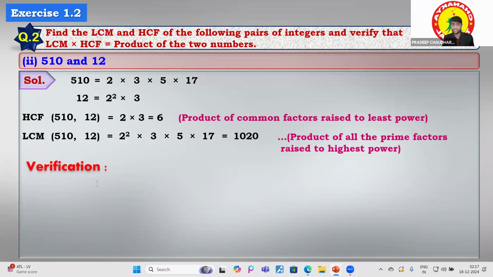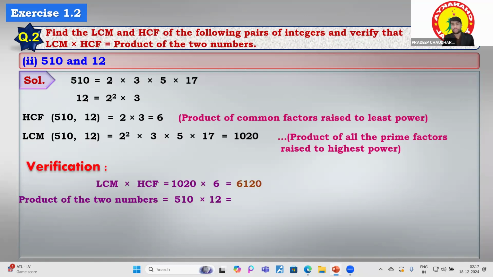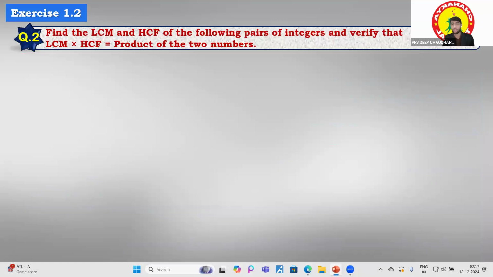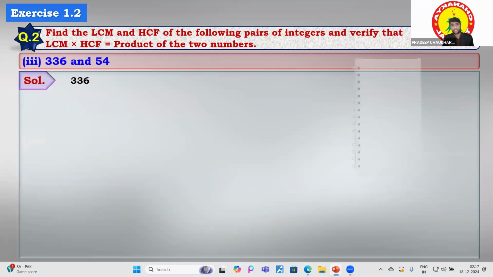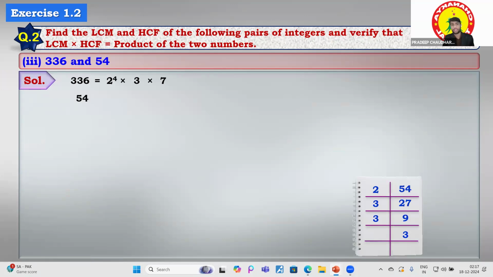Now let's do the verification. LCM into HCF is equal to the product of the two numbers. If you solve 1020 into 6, you will get 6120. And if you take the product of the two numbers, you again get 6120. So the property has been verified. This question can also come in our examination as a 3-marker or 2-marker question. This is again the same, and you have to try it at home.